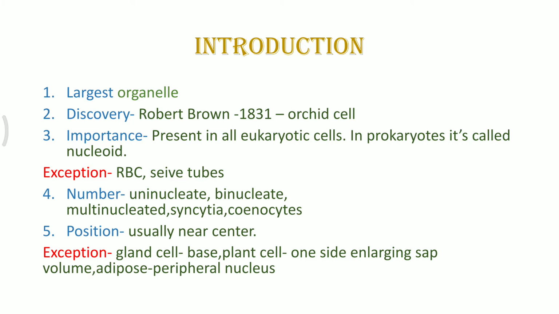course of discovery, there is one more thing which can be thought of. That is, you should think about the discovery of compound microscope. It was done by Anton van Leeuwenhoek, and he was also the person who observed the nucleus first time. What did he observe was a large structure which was visible inside a cell, and he could see it in the fish. The fish's RBCs are nucleated, and over there he could see the presence of nucleus in the RBC of the fish.